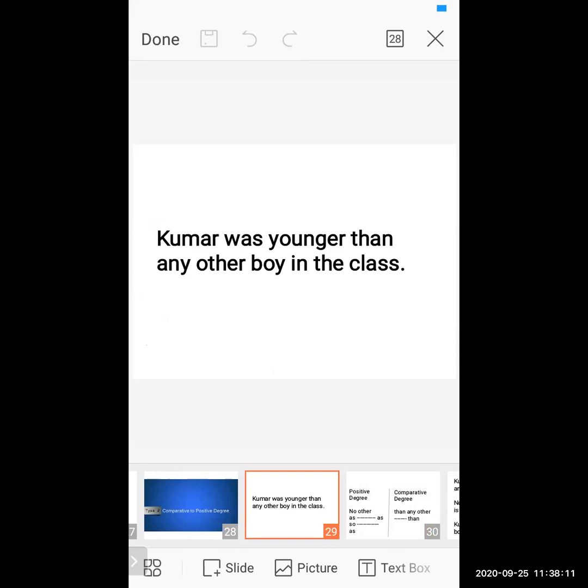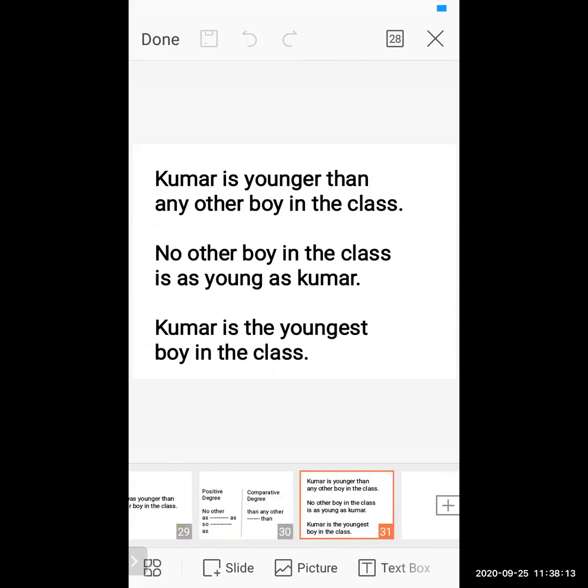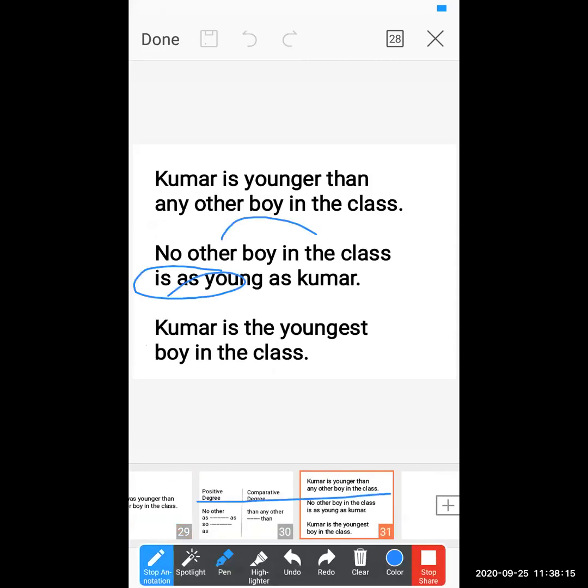We have to add "no other". Now let us see our sentence. Sorry, this is the first comparative sentence. How can you identify it? "Younger than any other boy in the class." This is a comparative sentence. Okay. Now, "no other".